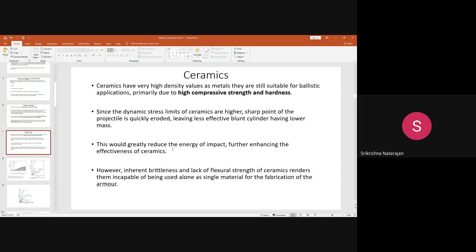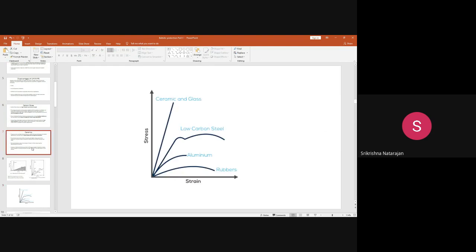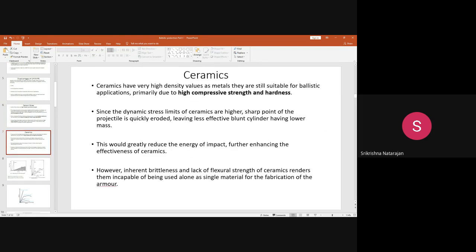Next is the ceramics. About ceramics, you have already learned how they are manufactured, so we are not going to discuss the manufacturing part. There are three or four methods, like chemical vapor deposition, radiation coating, sintering. Many methods are there.